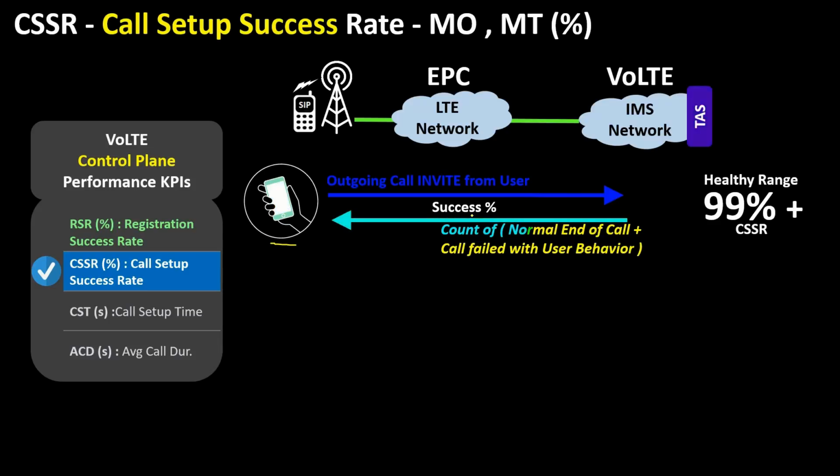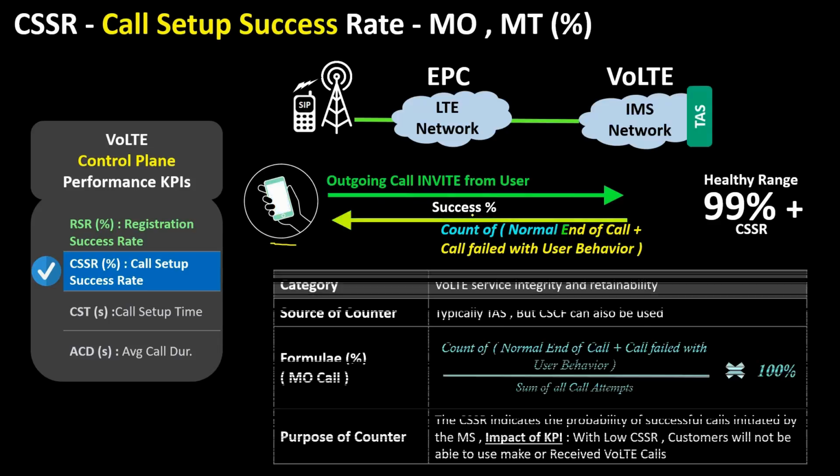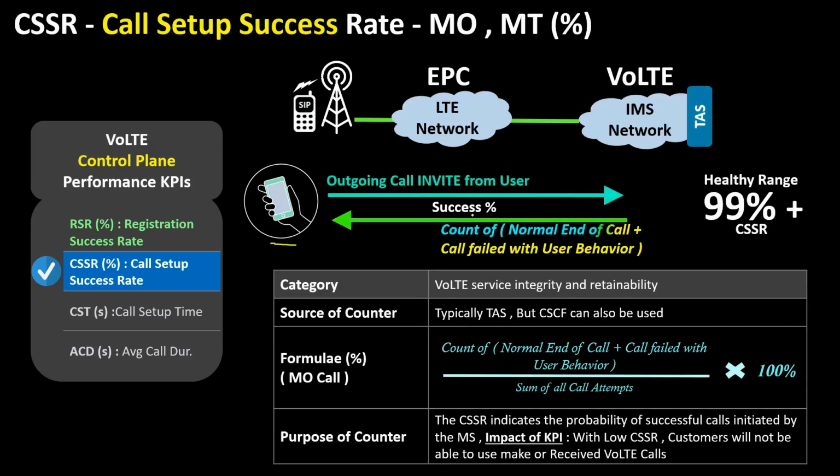Outgoing or MO call CSSR is calculated as a percentage of calls able to use the network without any problem. Here we count calls failed due to user behavior, such as busy, not reachable, etc., and also the normal call ending as success. Calls failed due to network issues, specifically, will be treated as failure and they will degrade CSSR.